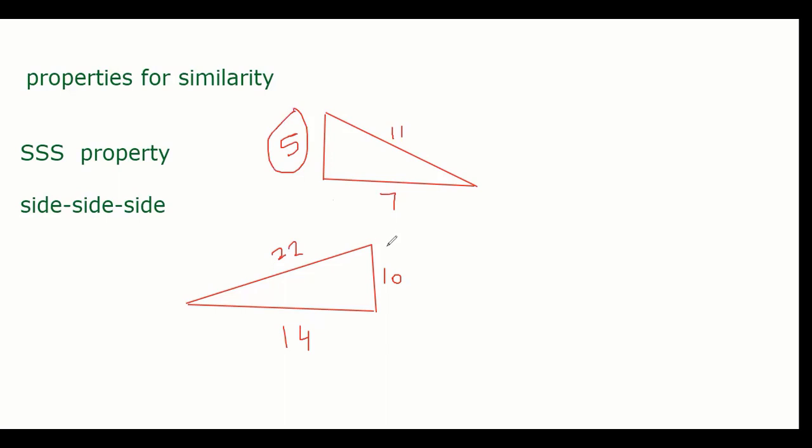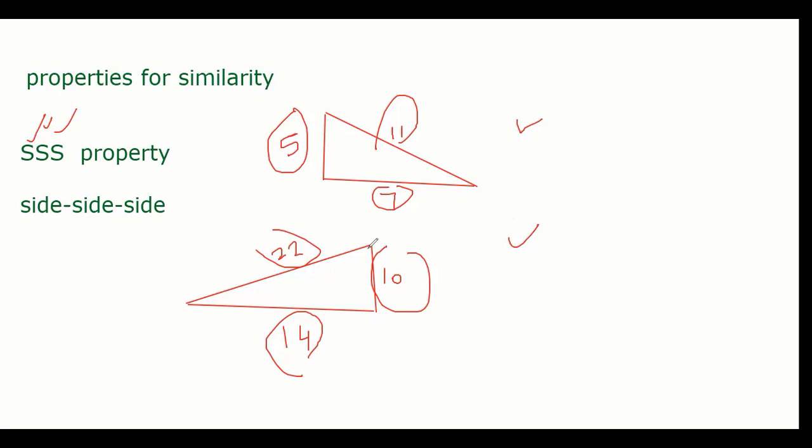Proportional. 5 double is 10, yes. 7 double is 14, yes. 11 double is 22. So we have all 3 sides, side, side, side. SSS property is happening, 3 sides are proportional. So we can say triangle this and triangle this are similar. It's the reverse of that. If we don't know whether triangles are similar or not, but if we know 3 sides are proportional, then we can say they are similar triangles by SSS property.